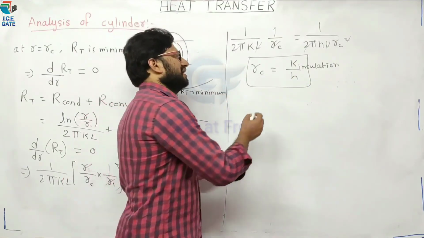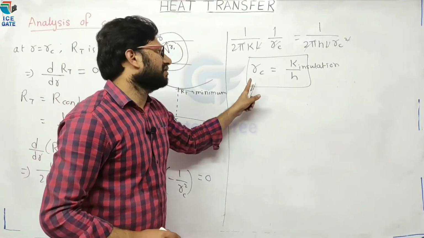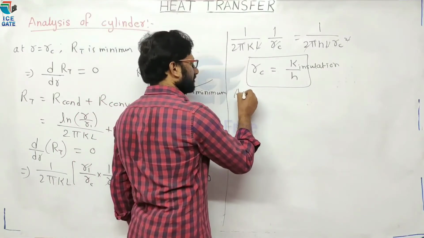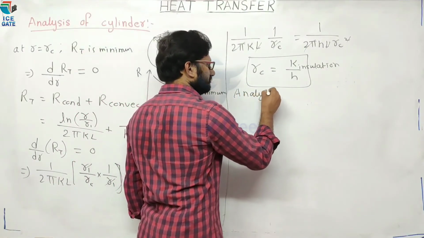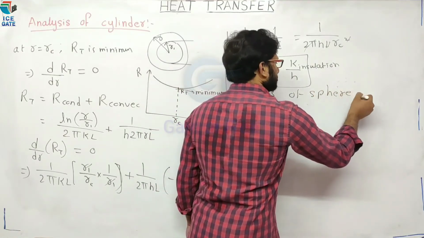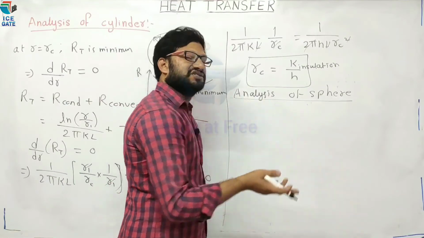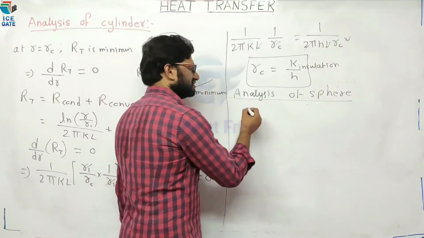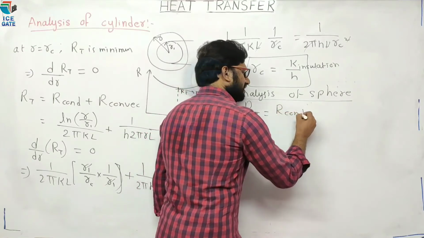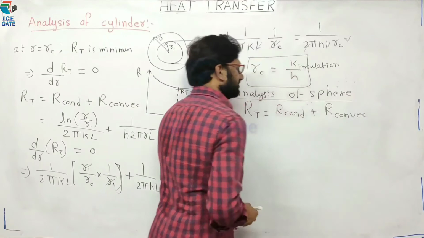Now in the same way, we are going to derive the equation of critical radius for a sphere. Analysis of sphere. Now we know that total resistance is equal to conductive plus convective resistance. Now RT is equal to conductive resistance plus convective resistance.